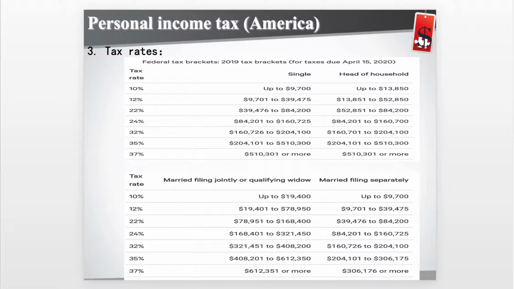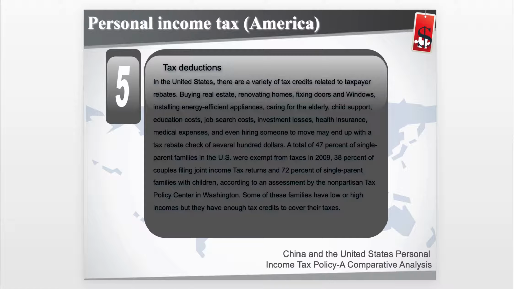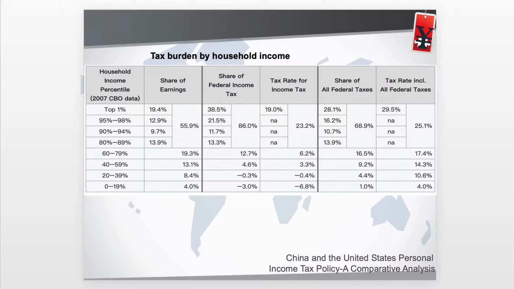Here are the tax rate tables of personal income tax in America. There are 4 situations. Each is listed on the PPT. Collection method. Self-declaration is the main. Withholding is a supplement. Tax deductions. In the United States, there are a variety of tax credits related to tax rebates. Here is a table of tax burden by household income in the United States.